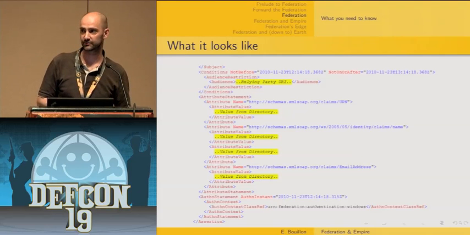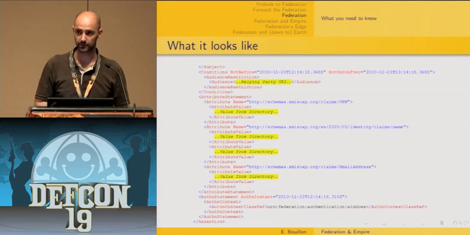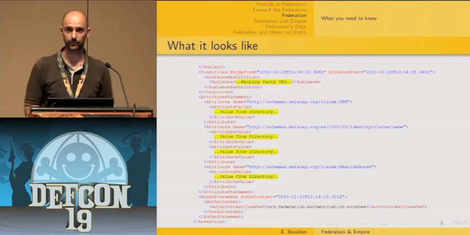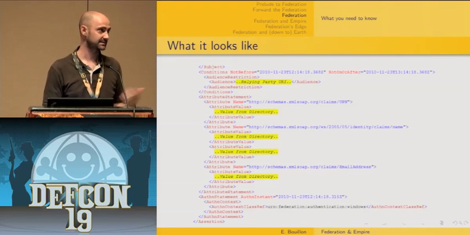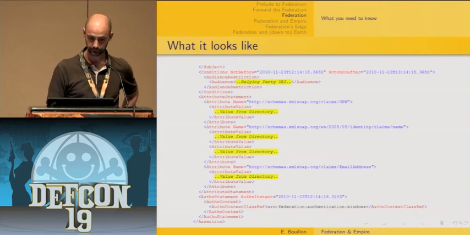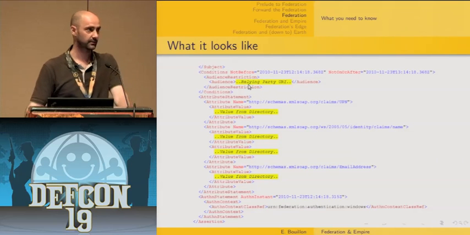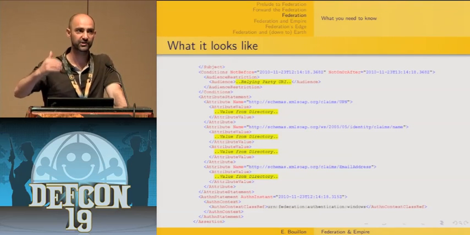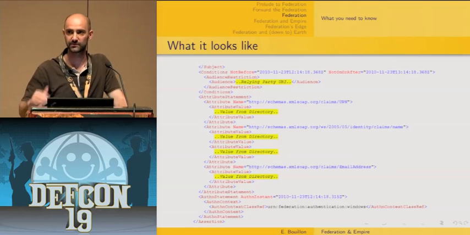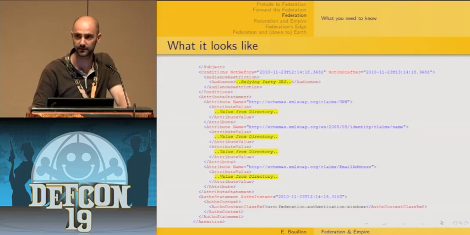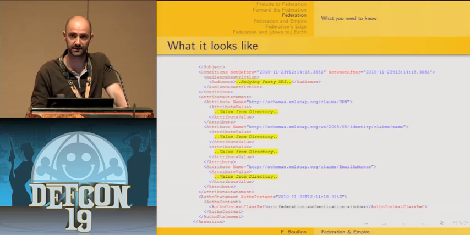So what are SAML assertions? As I said, a SAML assertion is a signed XML document containing claims or attributes about a user. It's a set of claims contained in a SAML assertion that define the identity in regard to what we call the relying parties, that means, let's say, the web application. What you need to have in mind also is that these claims do not need to be distinctive for this user. It doesn't have to be a login name, for instance. It can just be a statement like, yes, this user has paid their monthly fee for the public library, or yes, this user is over 21.